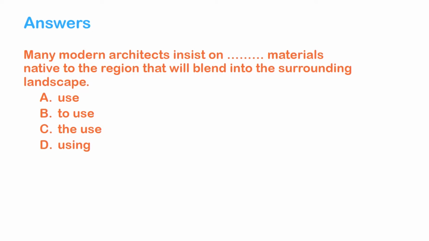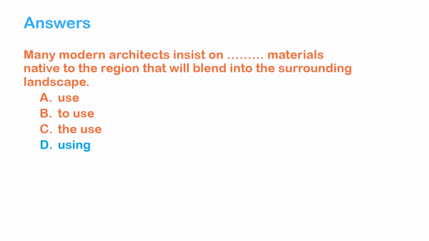After getting through those examples and the explanation before, I am pretty sure that this question must be super easy for you. Many modern architects insist on blah blah blah materials native to the region that will blend into the surrounding landscape. So here we can see there is a verb phrase, insist on. So I'm absolutely sure that you know which the answer is. And here we are, the answer is using.